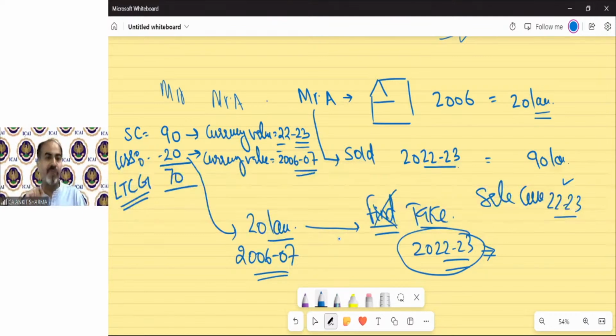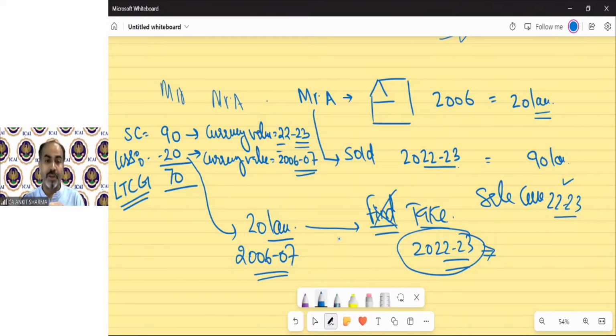Inflation is a disease of money. It actually reduces the money value. So whatever 20 lakh I spent in 2006-07, that currency value is more in 2022-23. We can understand it in a simple way: whatever you could purchase out of 100 rupees 5 years back, for purchasing the same thing today we need to spend generally more.